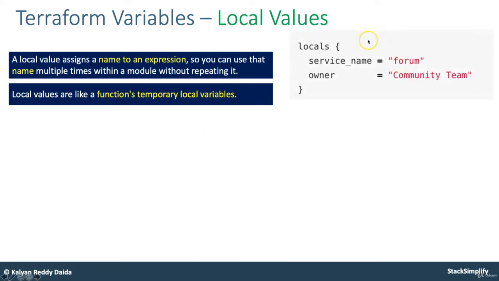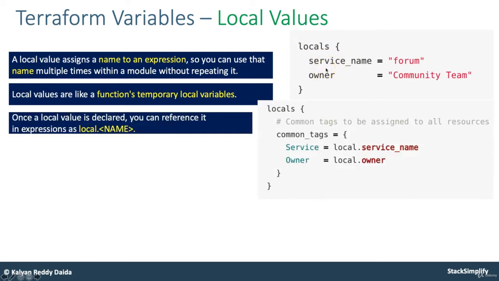So you can define locals like this. Locals: service_name is equal to forum, and owner is equal to community team, something like this. These two are the values inside. Once a local value is declared, you can reference it in expressions as local.name. You have one more locals block defined with common_tags. Inside this common_tags, service is equal to local.service_name, and owner is equal to local.owner.